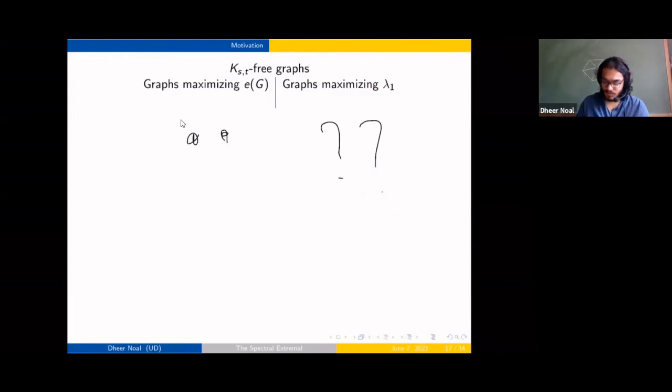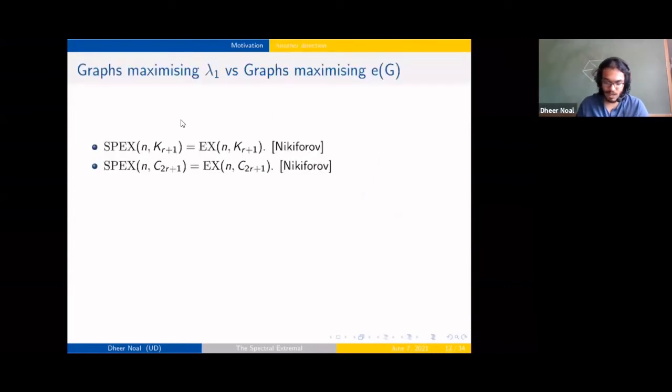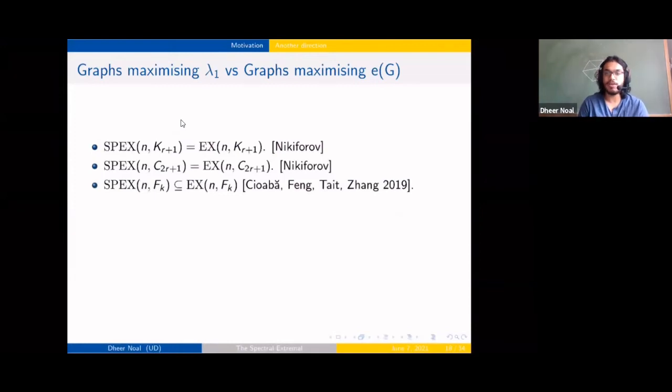So, all right. Okay, so just a summary of the results. We have the families being equal in some cases. We have containment over here. In all of these, the first two had Turan graphs appearing in them, right? The extremal graphs are Turan graphs.